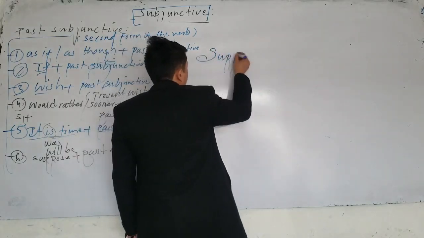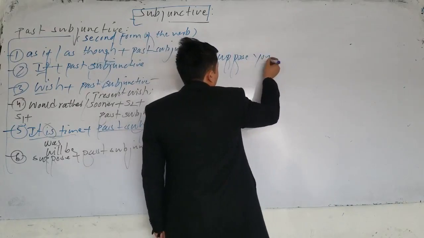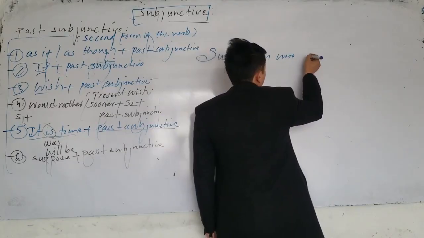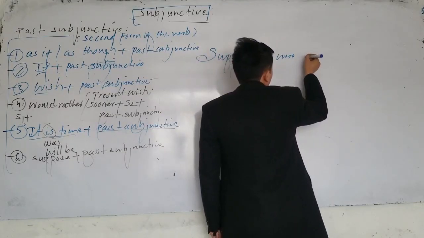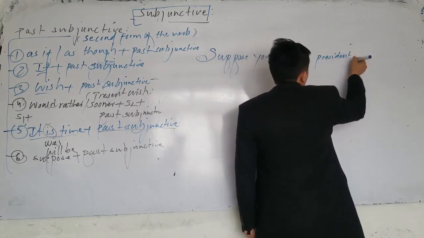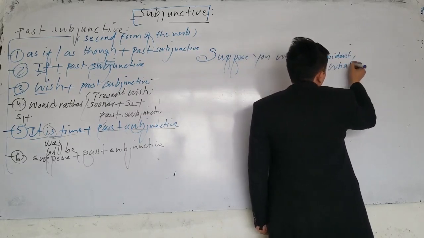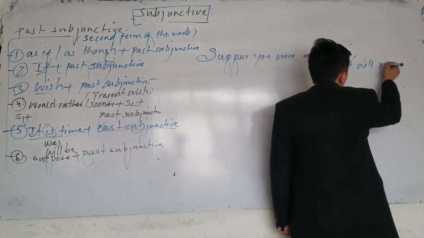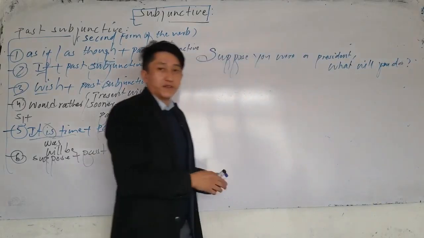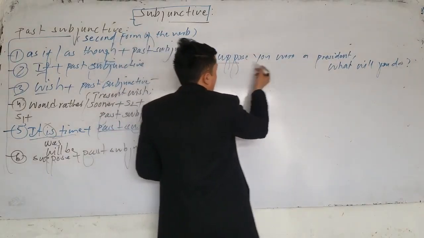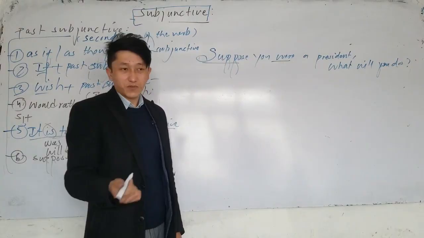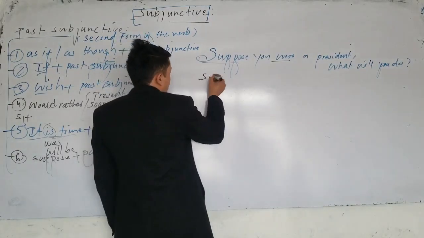Suppose at the beginning, we can say, suppose you were a head or a president. Let's say, suppose you were a president. So, what will you do? Which one is subjunctive here? So it's assumed you were. It means just imagine that you were a president. Suppose you were a president means imagined.